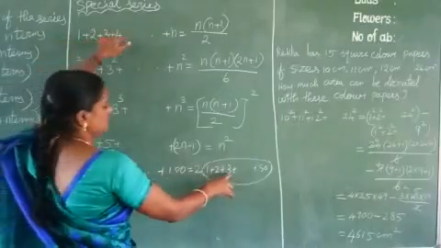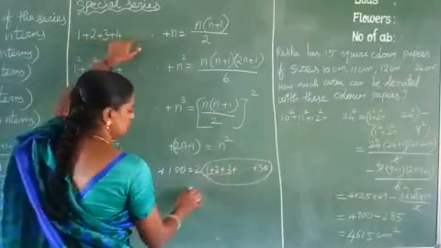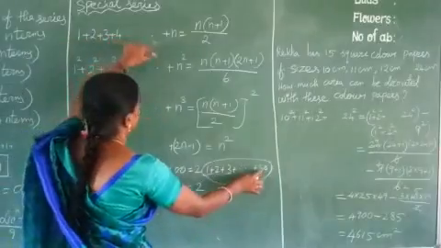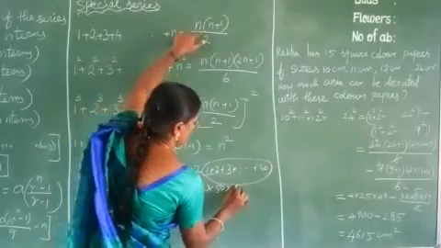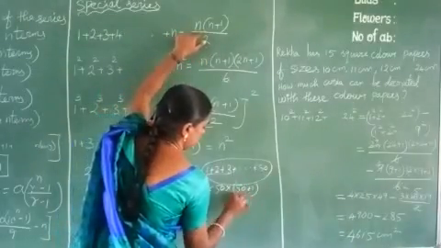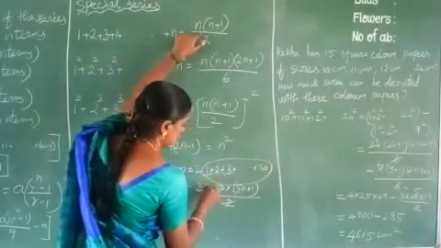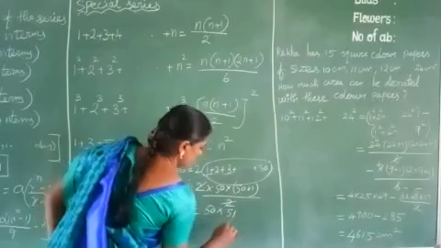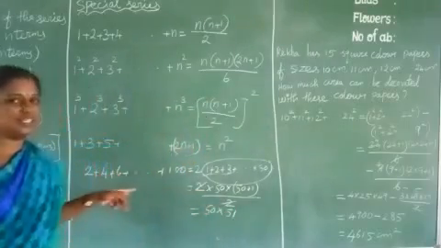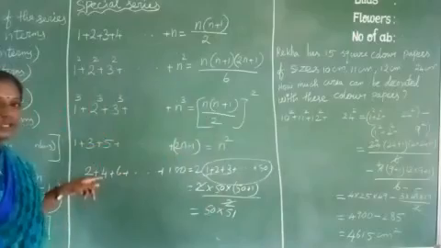1 plus 2 plus 3 plus etc. up to 50, that is continuous. So 2 into, here n is what? 50. 50 into 50 plus 1 by 2. So the 2 cancels, and 50 into 51. Multiply and we get the answer. This type of question is a 2 mark question.